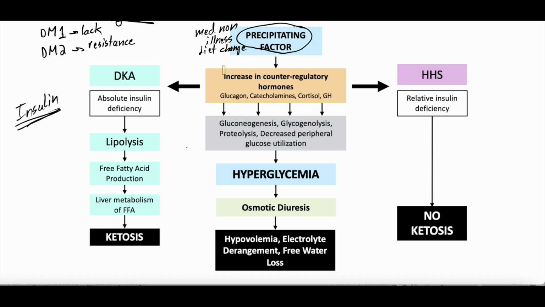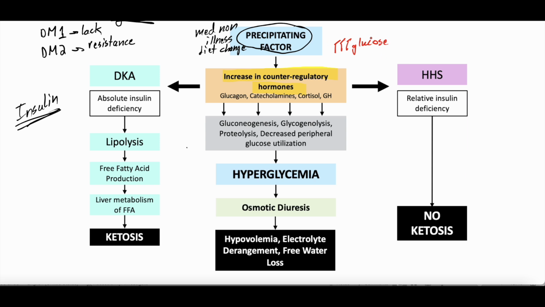But what starts to happen is our body starts to increase these counter-regulatory hormones that do everything they can to either produce more glucose, even though we already have glucose, or decrease the utilization of glucose by certain tissues. And all this does is increase the glucose circulating in our body.